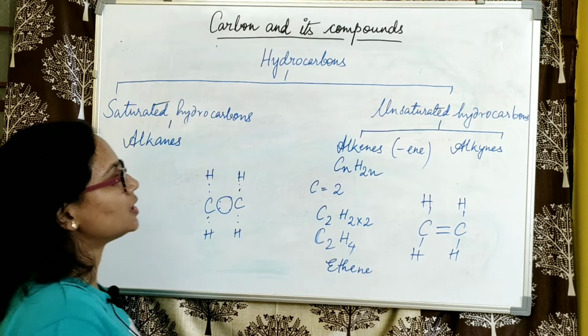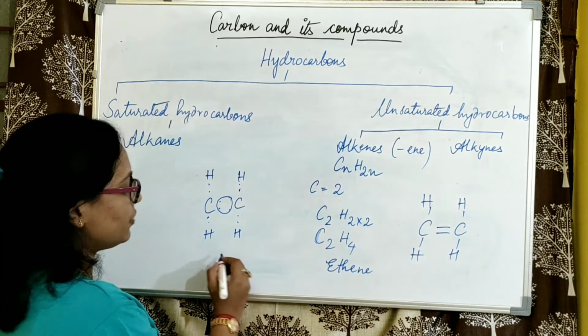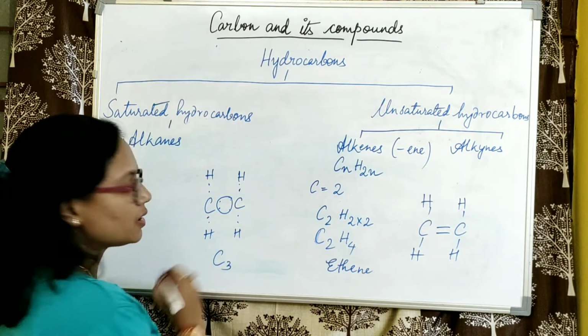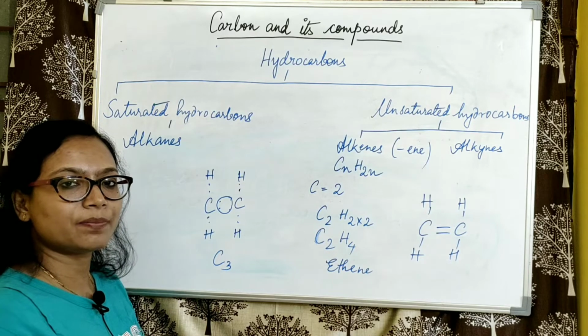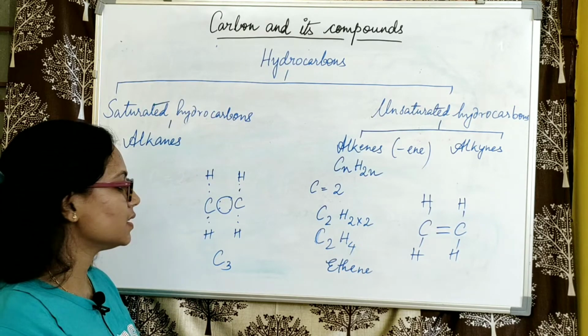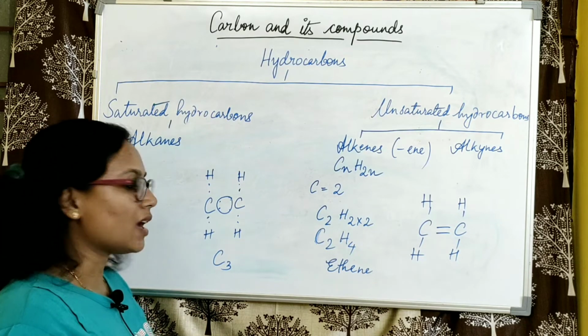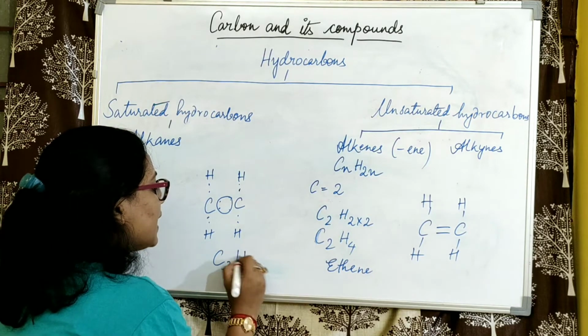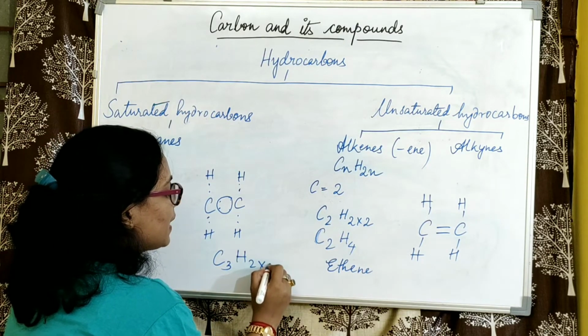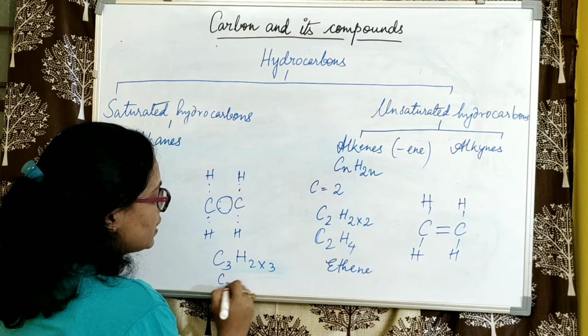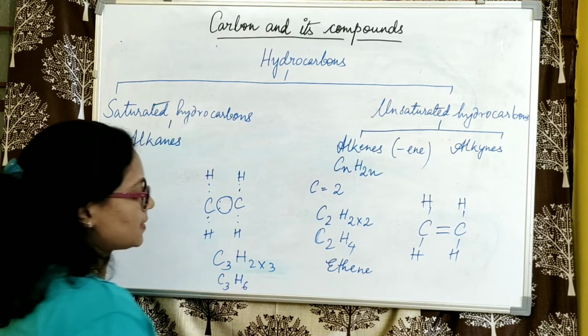Now coming to the third member. If we come to the third member, there will be 3 carbon atoms. Now we get H2 multiplied by 3, that is C3H6.